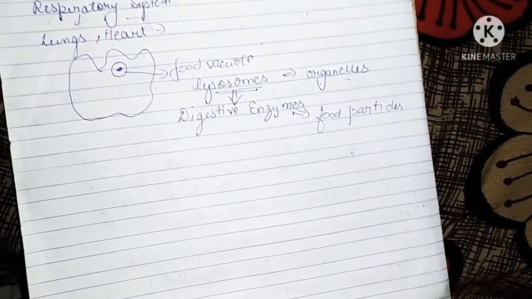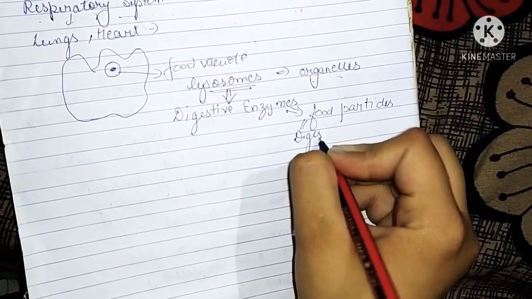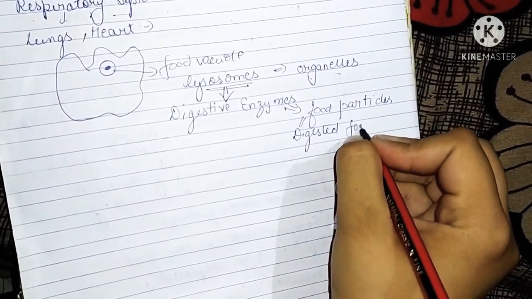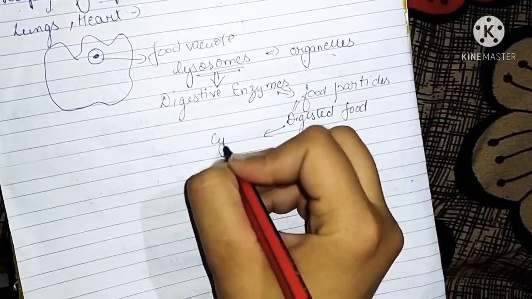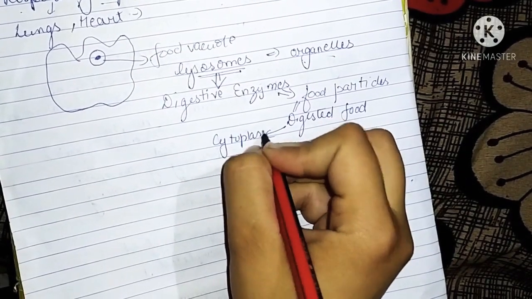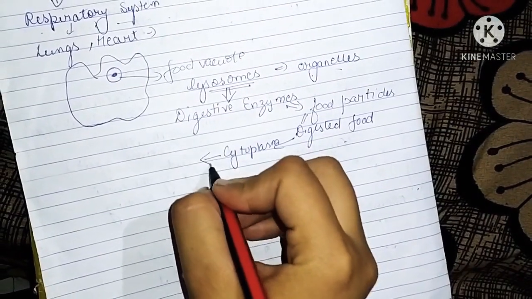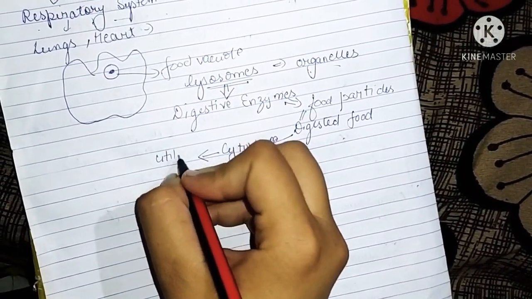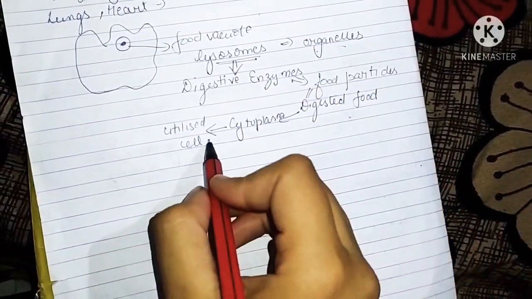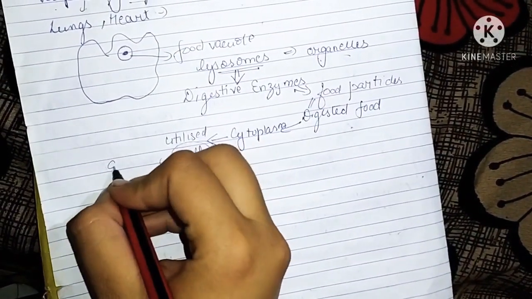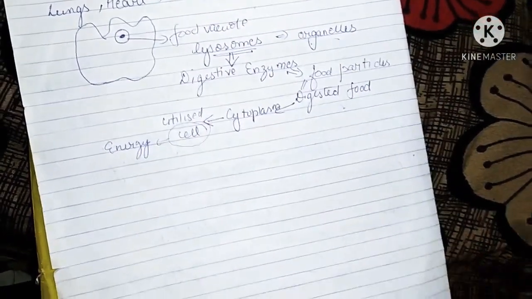After this digestion process, the digested food diffuses into the cytoplasm, and here it is further utilized by your cell, and after this the cell will produce energy to perform various kinds of tasks.